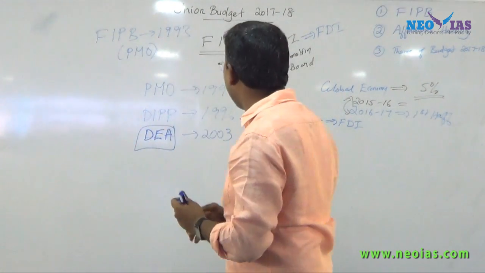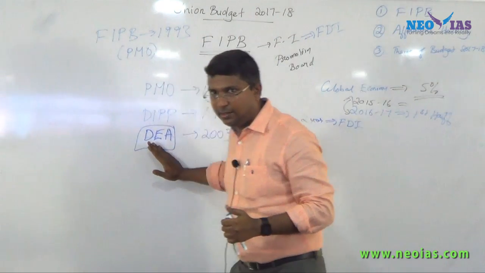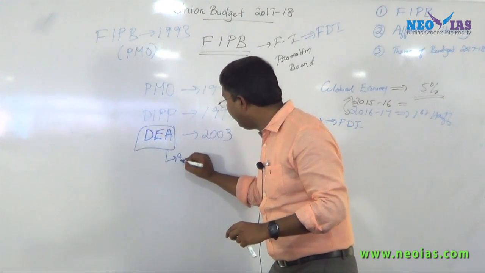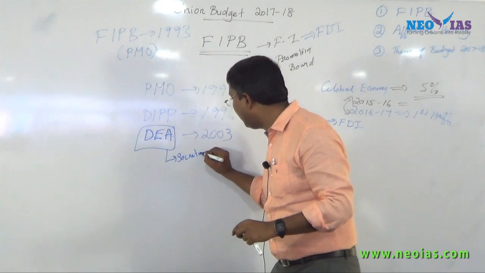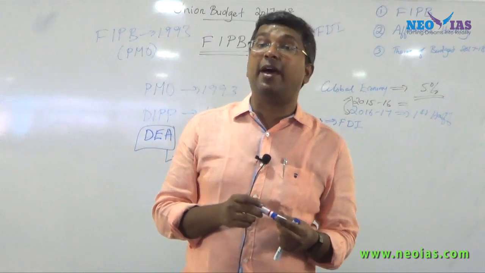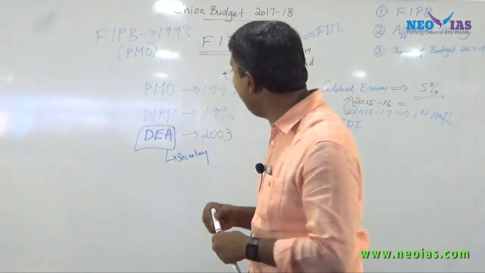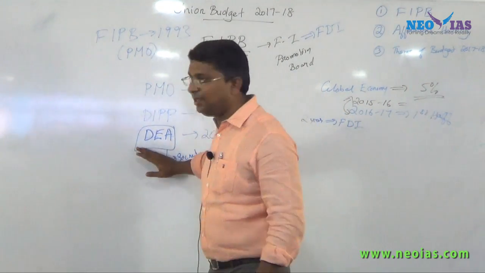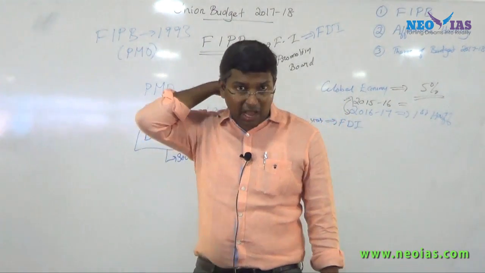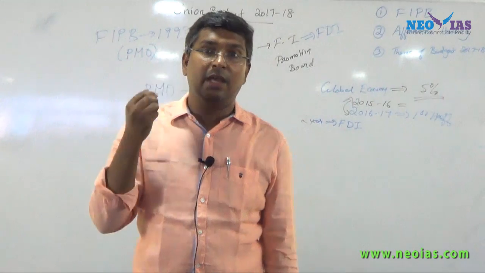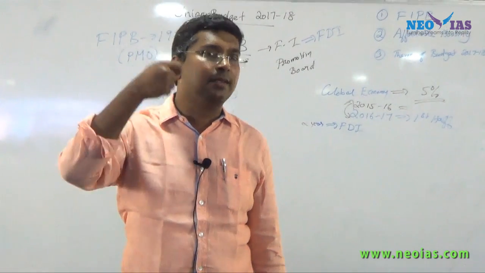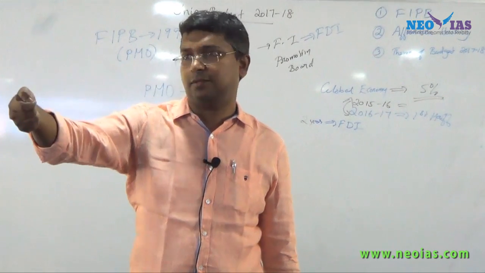So again coming back, the Department of Economic Affairs is important. The secretary is important. The word interministerial body is very important. Another fact, which is presently more important than these two: why I discuss all these things is that they can ask a simple question like this: FIPB is presently under which ministry or department?